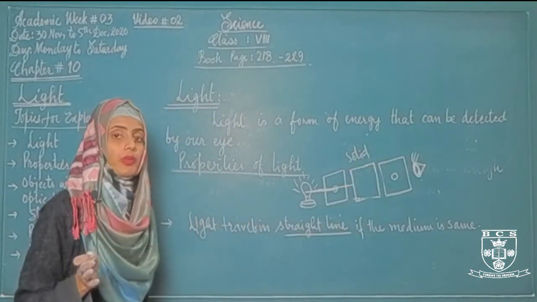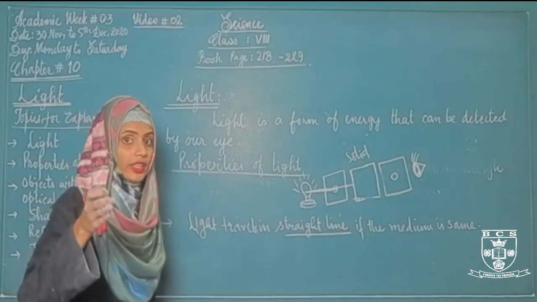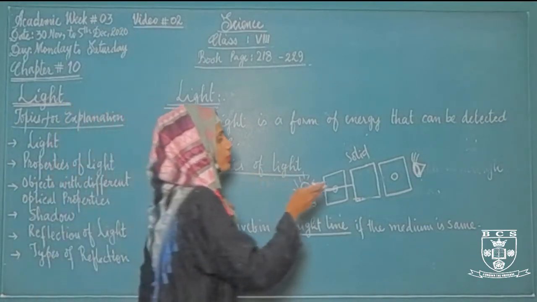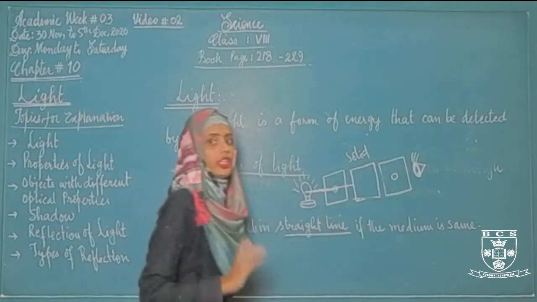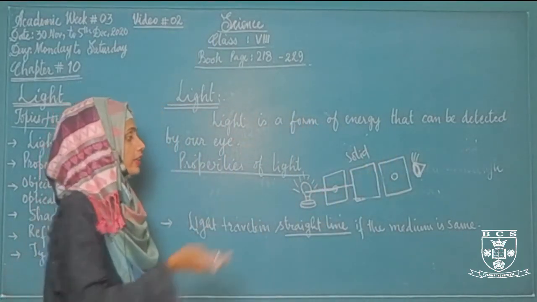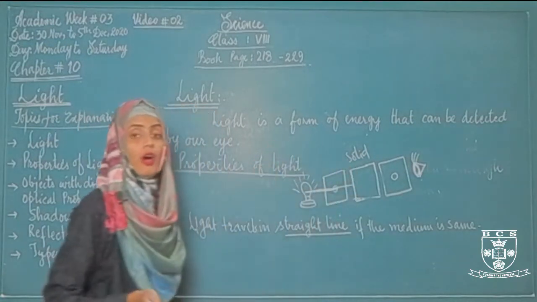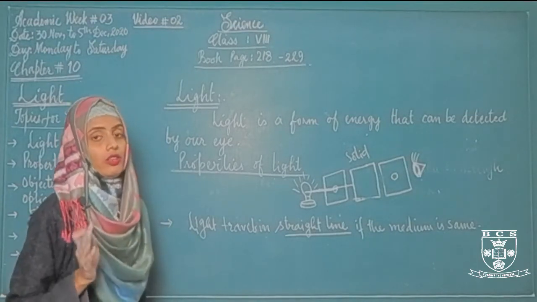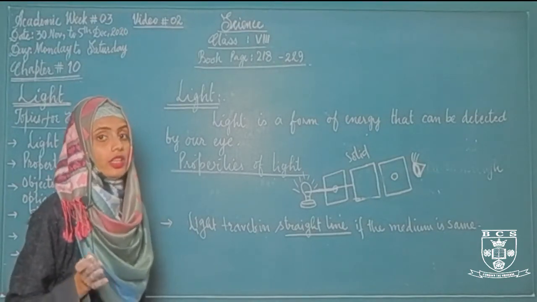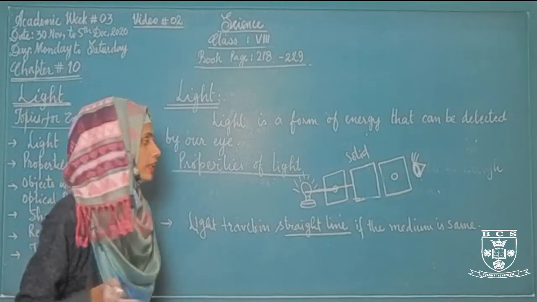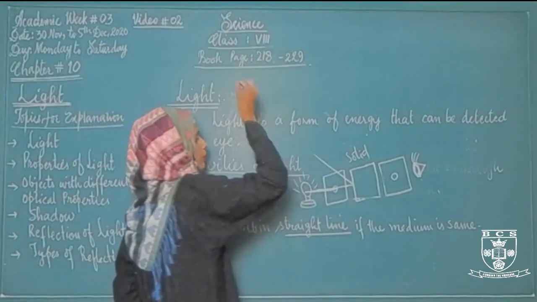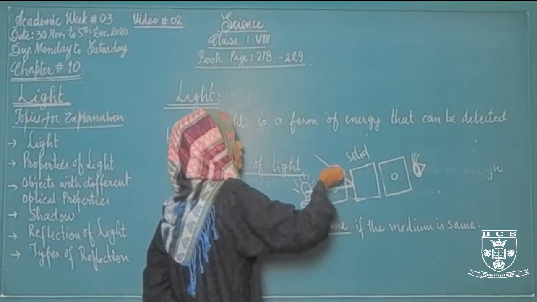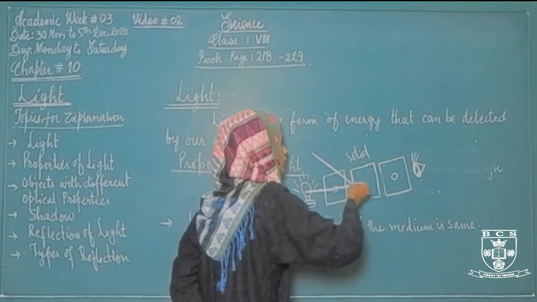Then what will happen with the light? The light will strike that hard sheet and reflect back. You cannot observe the light ray from the other side. If you are standing on the other side and the middle sheet is without any hole, then you cannot observe the light ray. Why? Because now the medium has changed. And if there are different mediums, light cannot travel in a straight line. It will strike back. If it was passing through this hole with this angle, then it will strike back with the same angle. It will not travel in a straight line.